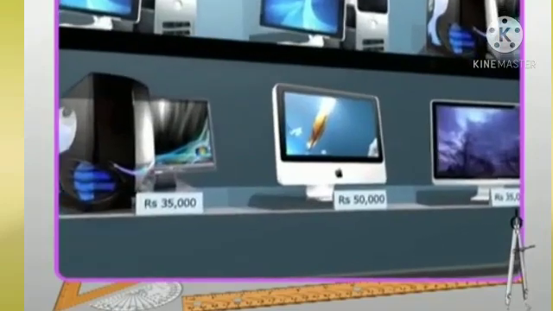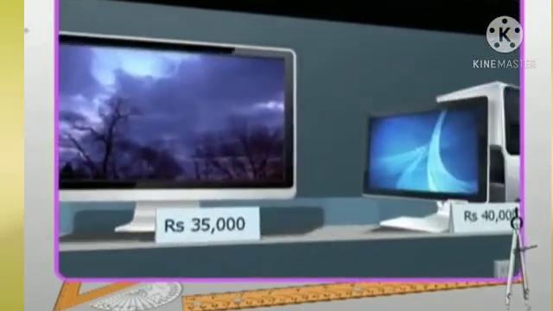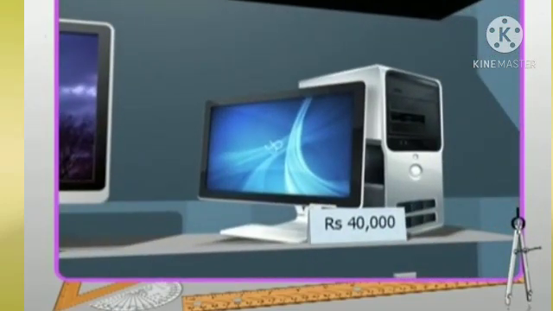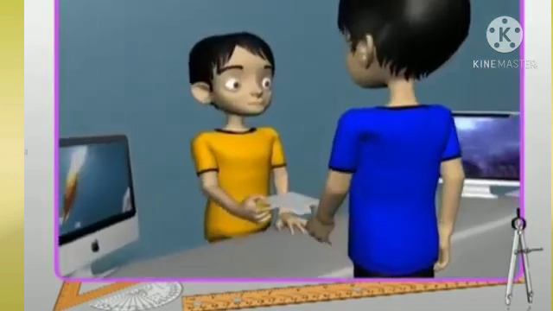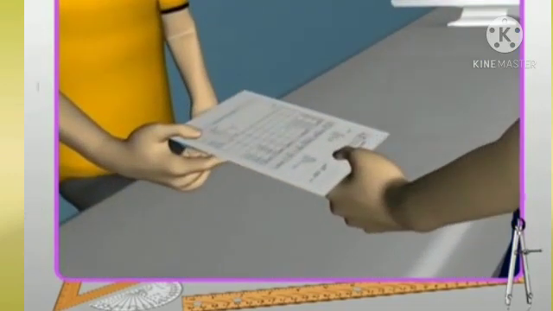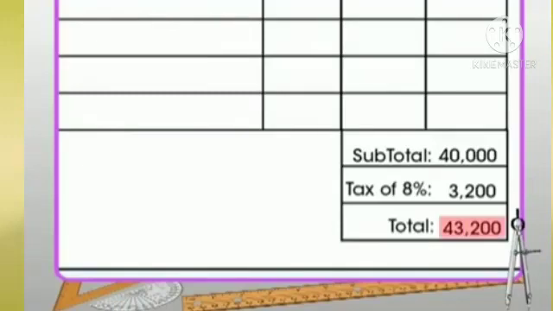Suppose you purchase a computer at a sale price of rupees 40,000. The shopkeeper gives you a bill and charges rupees 43,200. That is an additional amount of 3,200 rupees which is charged as tax.